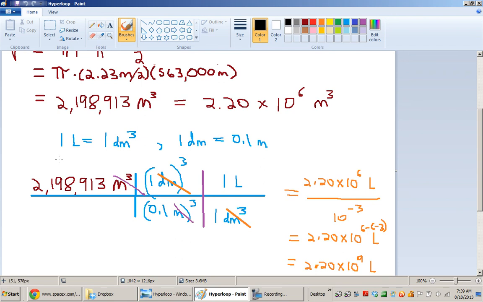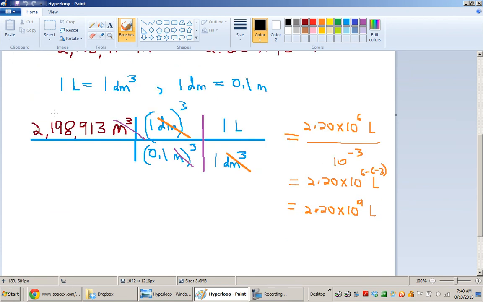So basically what I'm doing is I'm applying equivalence statements or equivalence expressions as conversion factors. So I'm saying, well, if this is equal to this, then I can multiply by this side divided by this, since it's basically the same as multiplying by 1. I'm not changing the size of anything. So that's what I just kept doing in a sequence so that I could get rid of the units I didn't want and eventually get to the units I did want, liters.